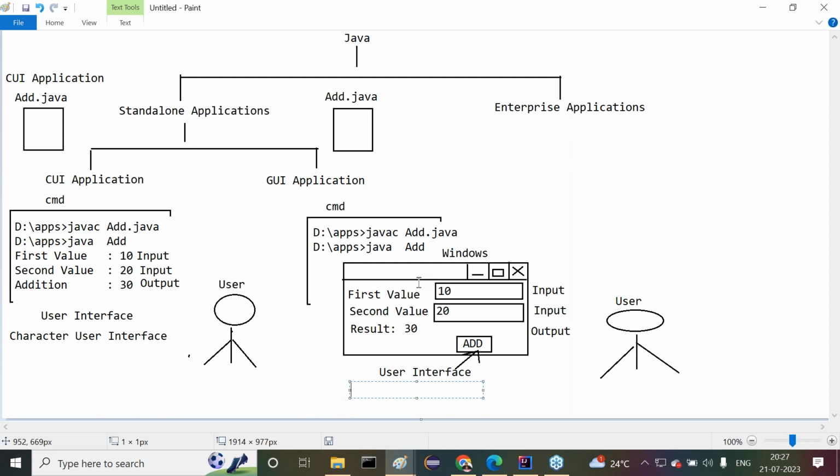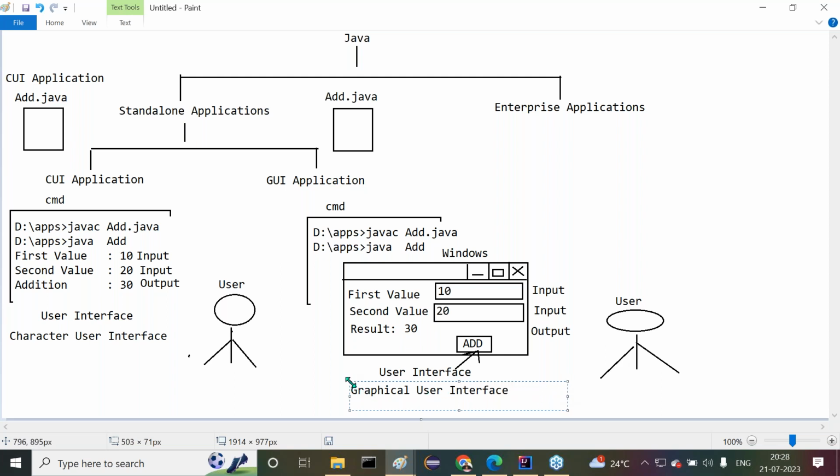So this interface supports graphics data. That's why this user interface is called a graphical user interface.